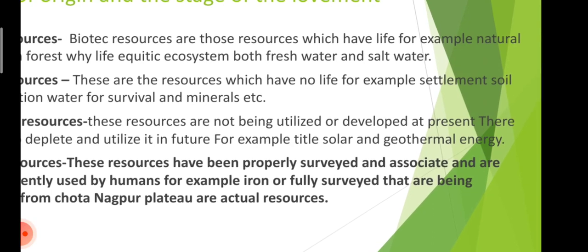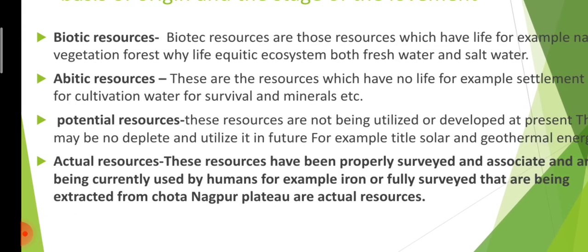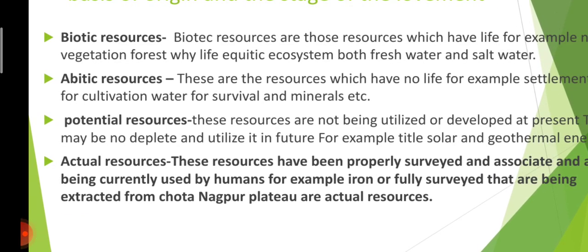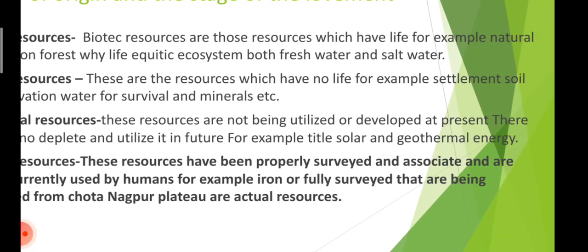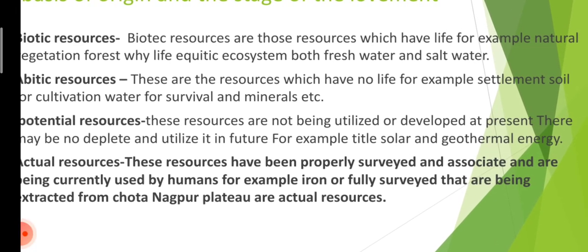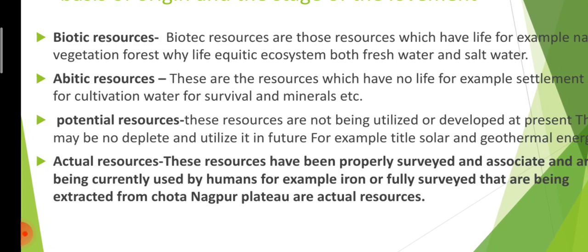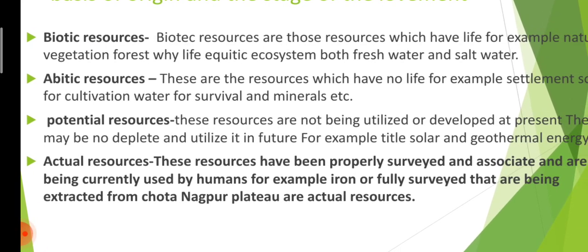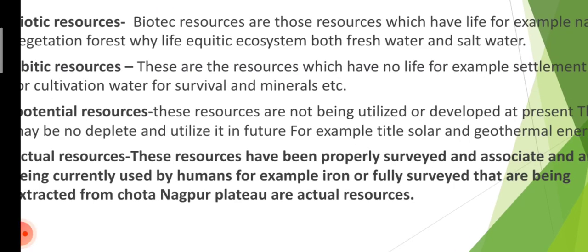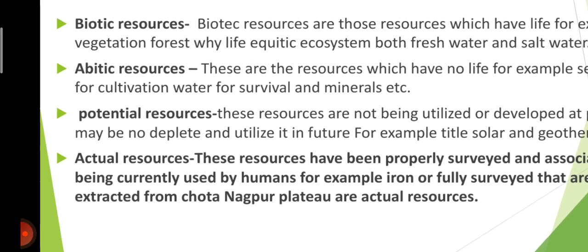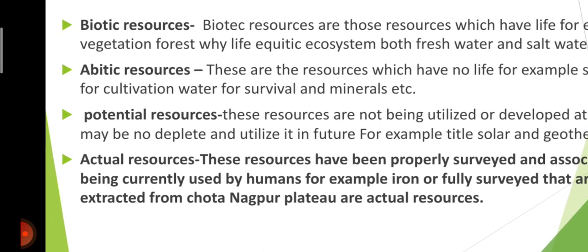Now, the potential resources. These are the resources which are not being utilized or developed fully at present. They may be developed and utilized in future. For example, solar energy, tidal energy, geothermal energy. Now, actual resources.